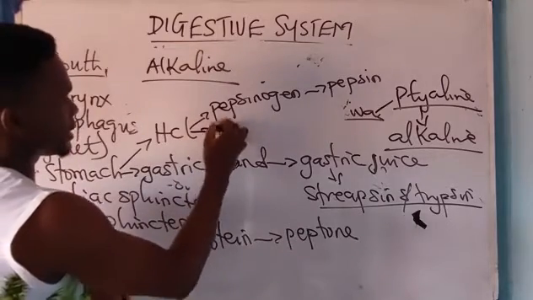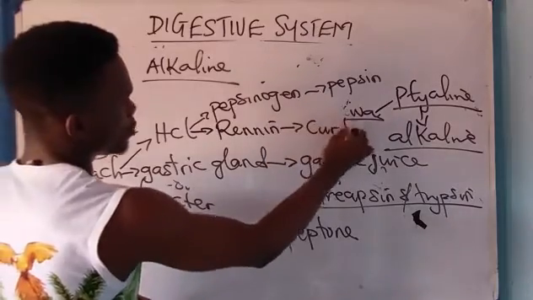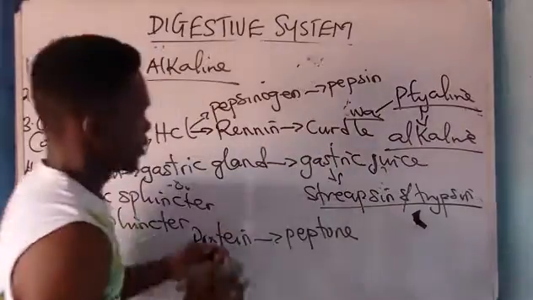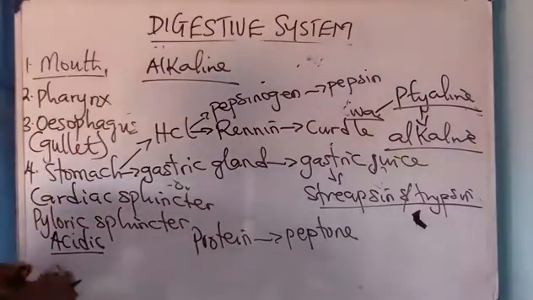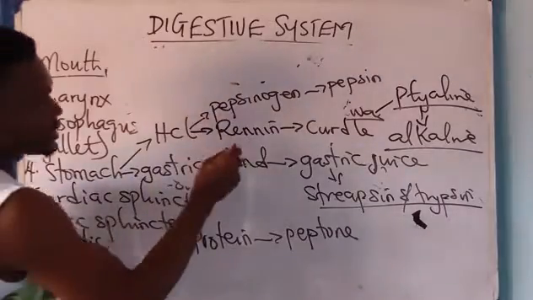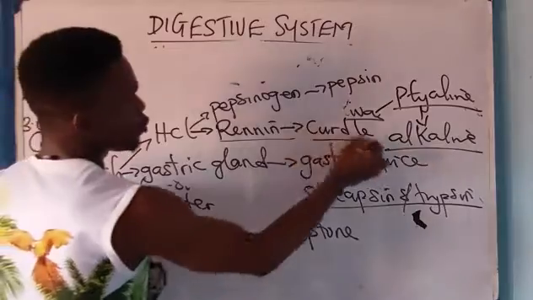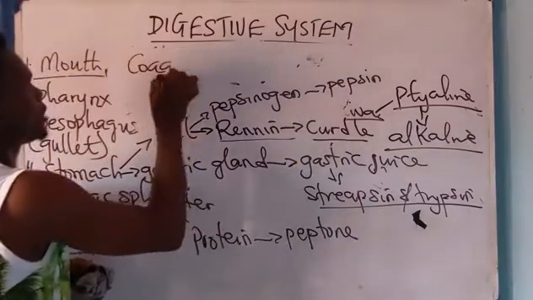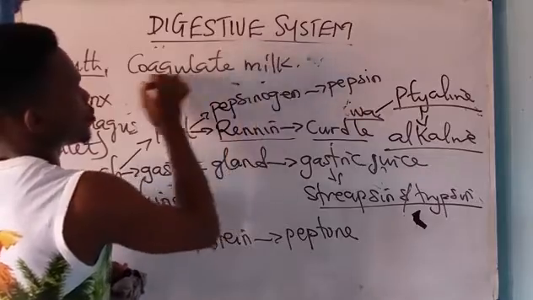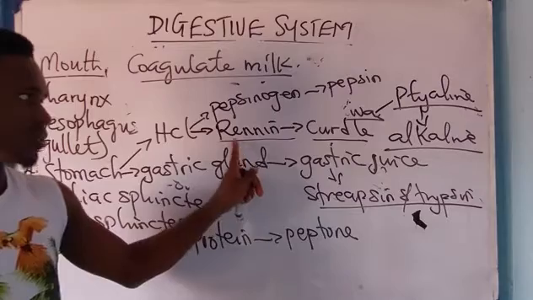Please, a type of enzyme found in the stomach is called renin. The renin helps to curdle milk. Now the renin, I said, is found in the stomach. What does it do? It helps to curdle or coagulate milk. So which of these curdles milk? It is rennin.